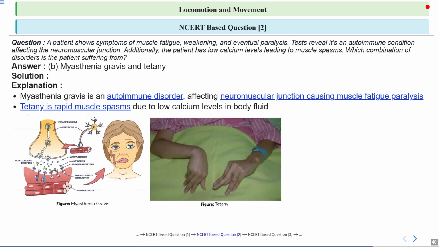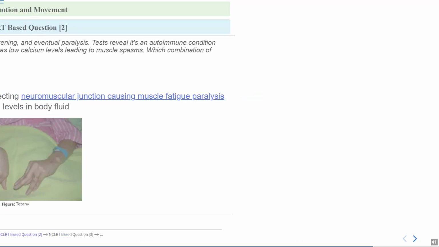So you can see the diagrammatic representation of myasthenia gravis, how it affects the neuromuscular junction, and you can see the tetany action, how it causes muscle spasms.